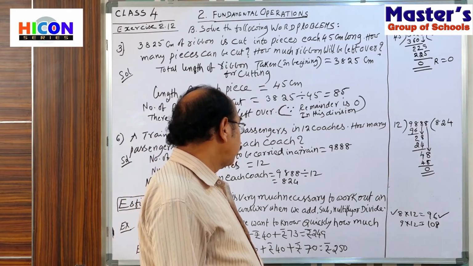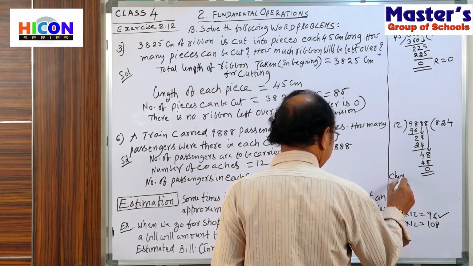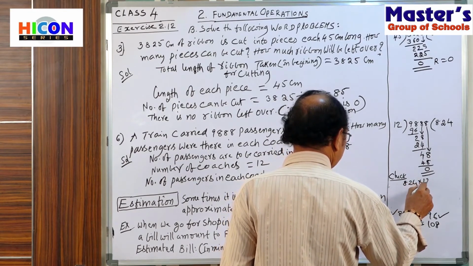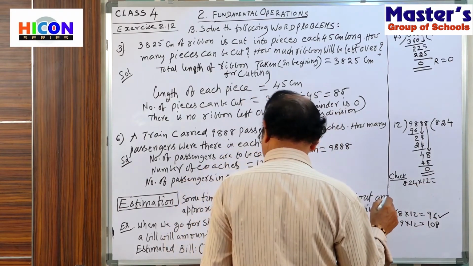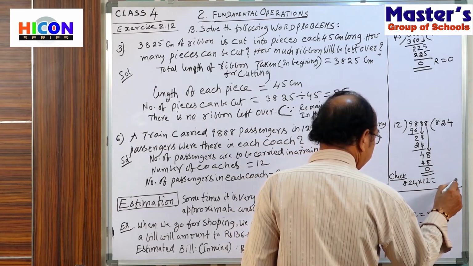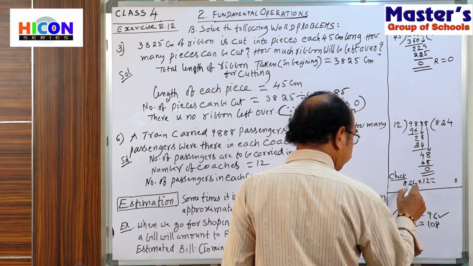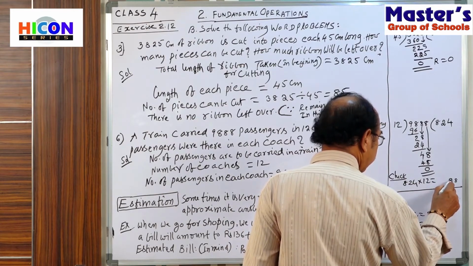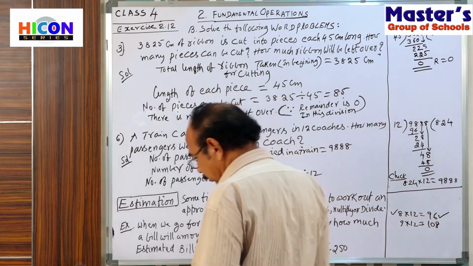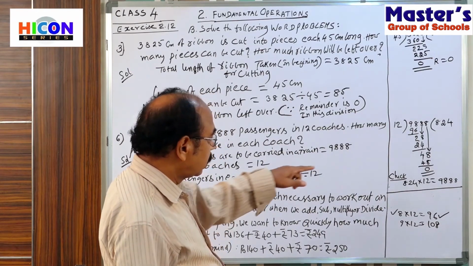If you want to check your answer, multiply 824 with 12. You see, children, here: 12 fours are 48, 8 we write here, 4 is carried. 12 twos are 24 plus 4, 28, 8 we write, 2 is carried. 8 twelves are 96 plus 2, 98. So 9,888. This is the work for checking.